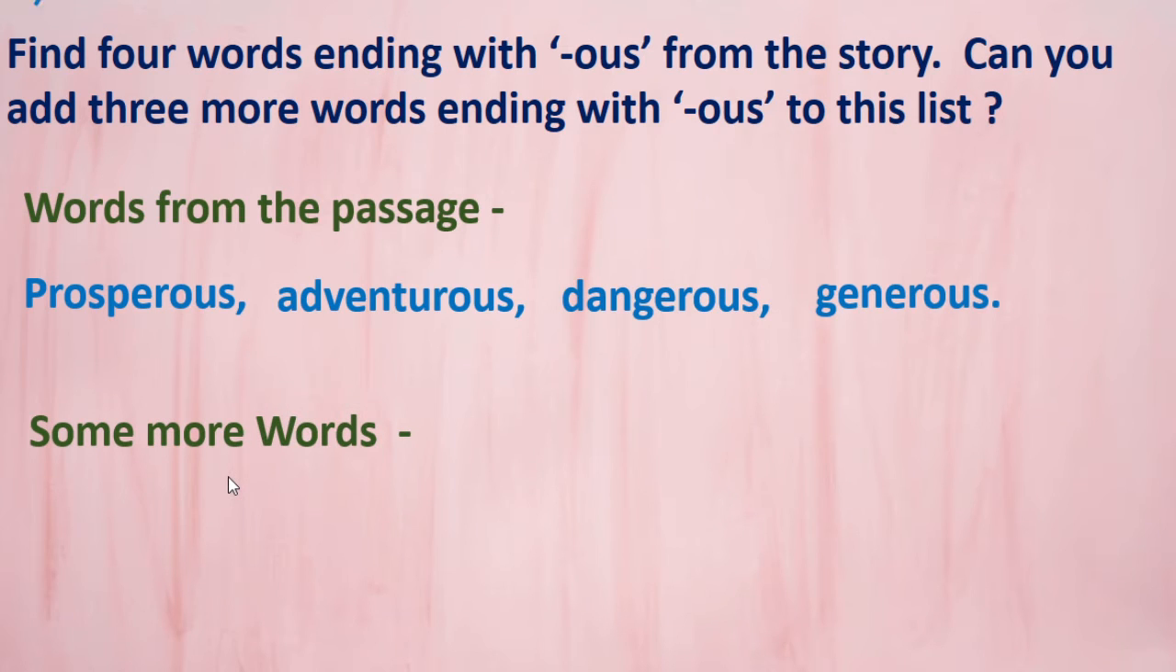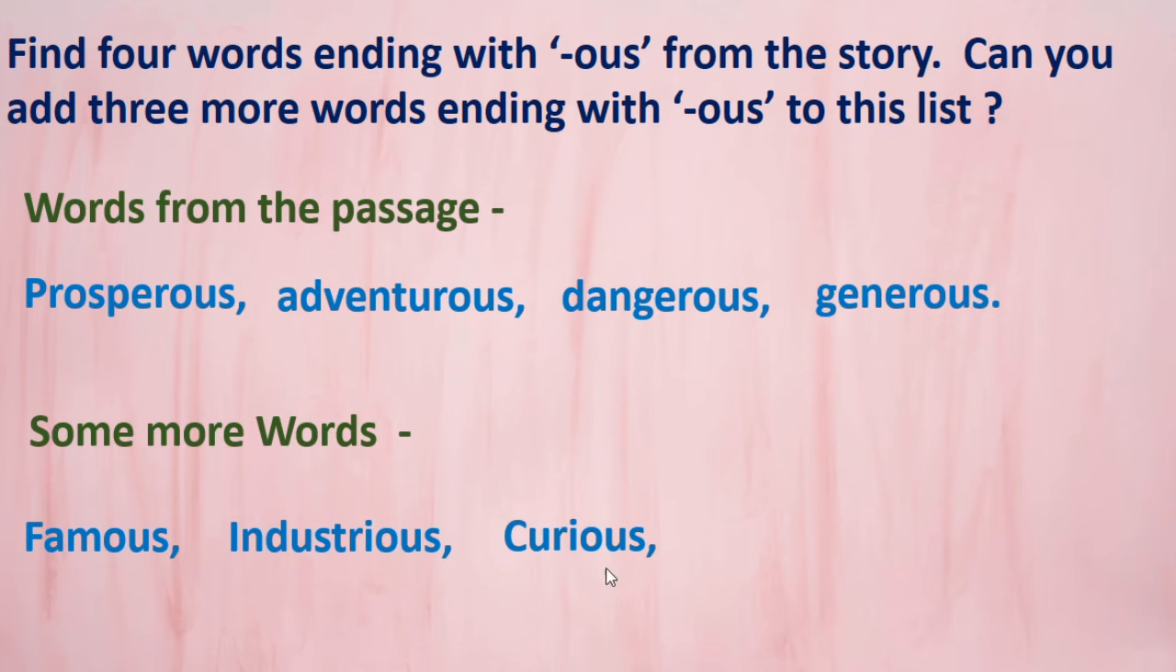Now first one, see here, famous. F-A-M-O-U-S, famous. Then industrious, with O-U-S at the end of this word, isn't it? Next is curious. One more we will write: lustrous, shining. You can add some more words to this list.